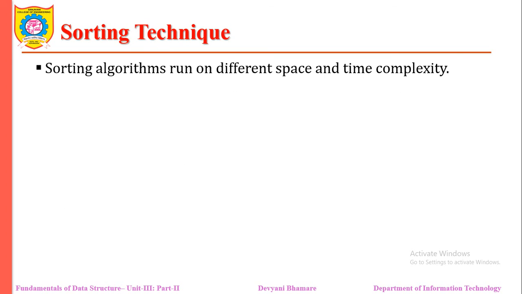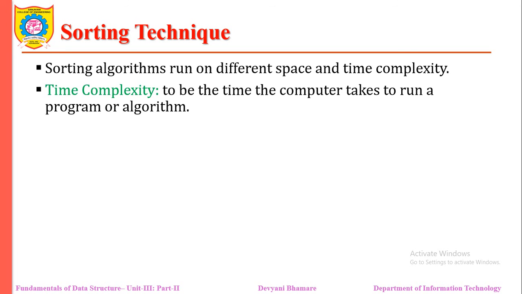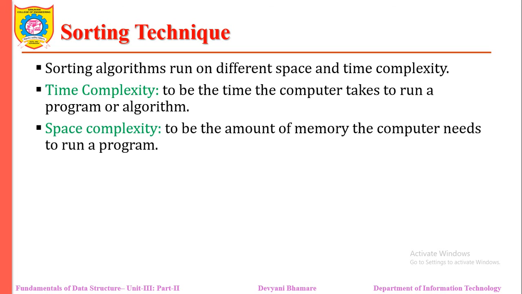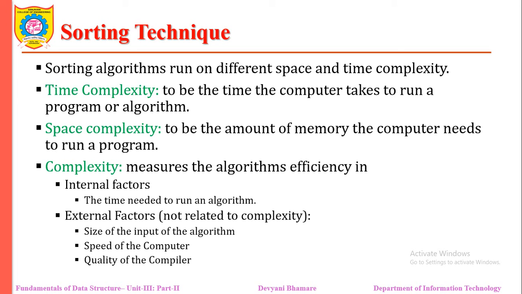The next concept regarding sorting is sort efficiency. Sort efficiency measures the relative efficiency of the sort. It is usually an estimate of the number of comparisons and moves required to order an unsorted list. Sorting algorithms run with different space and time complexity. Time complexity is the time a computer takes to run a particular program. Complexity measures the algorithm's efficiency in terms of internal and external factors. In sorting efficiency, the best possible sorting algorithms are in the order of n log n.